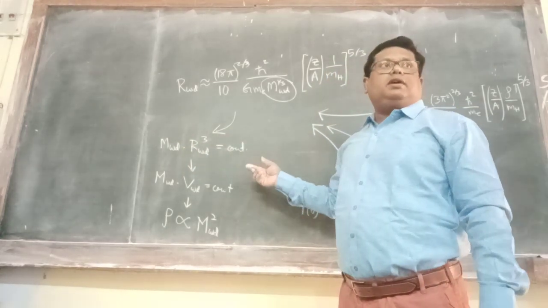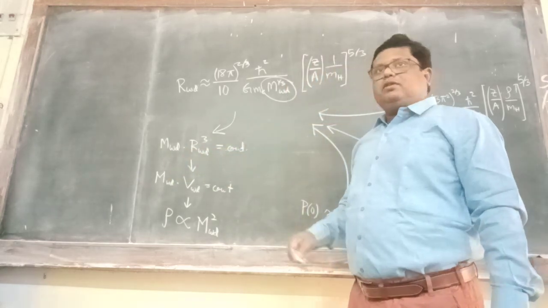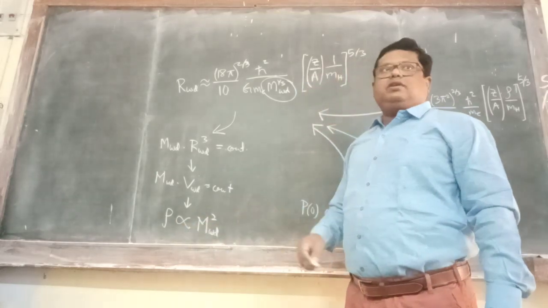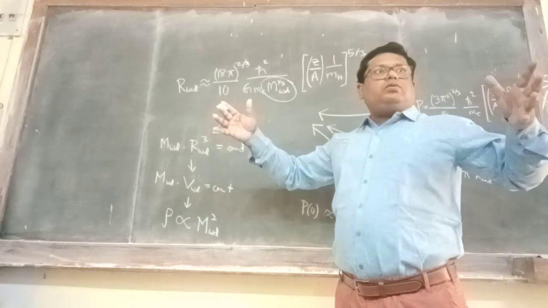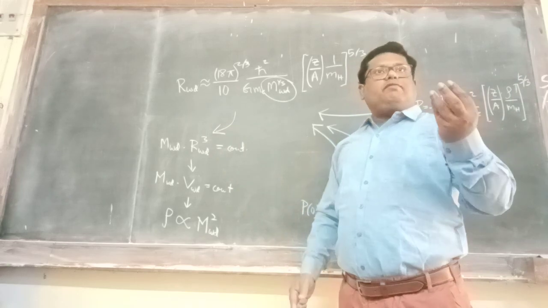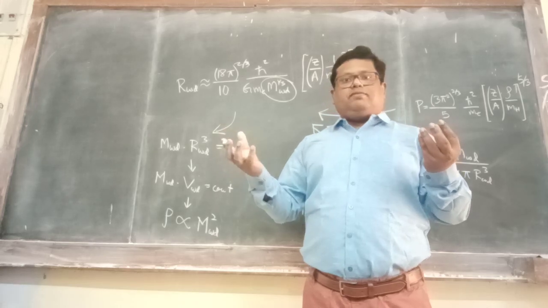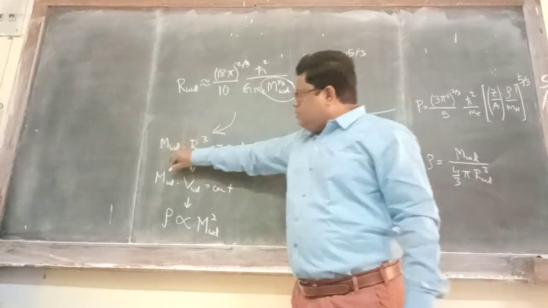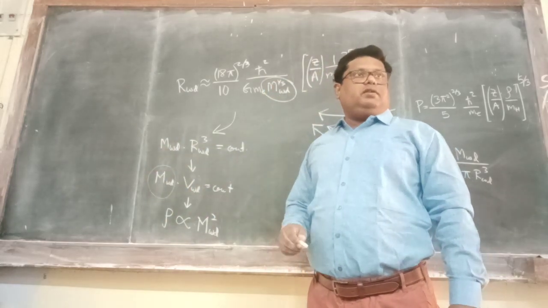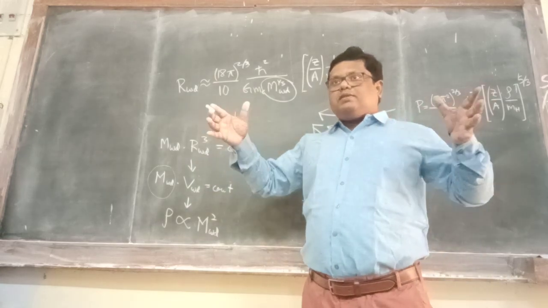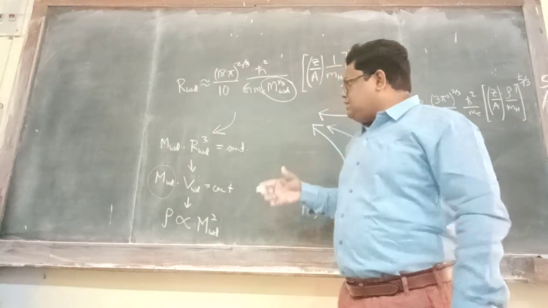Now what's the entire volume? 4 by 3 pi R cubed. So basically this means mass times volume is equal to a constant, or density is proportional to mass squared. What does this mean? This means that the more massive the white dwarf, suppose we have got a helium white dwarf and another carbon white dwarf, right? Which one is more massive? Carbon white dwarf, right? Now the carbon white dwarf has got larger mass, and so it will be having lower V, lower volume. So this means that more massive white dwarfs are in fact not larger, they are in fact much smaller. And the reason is what?